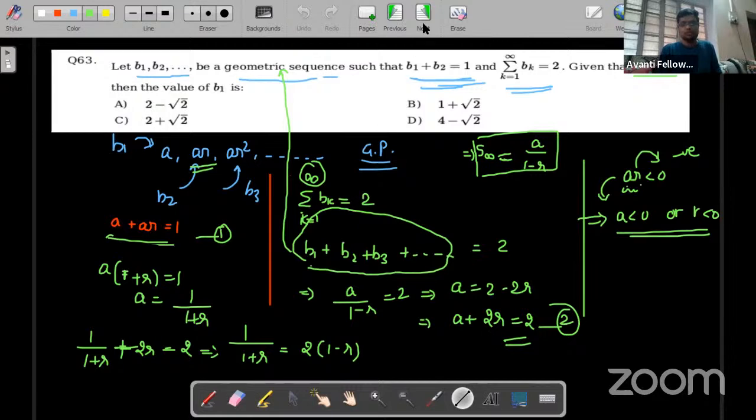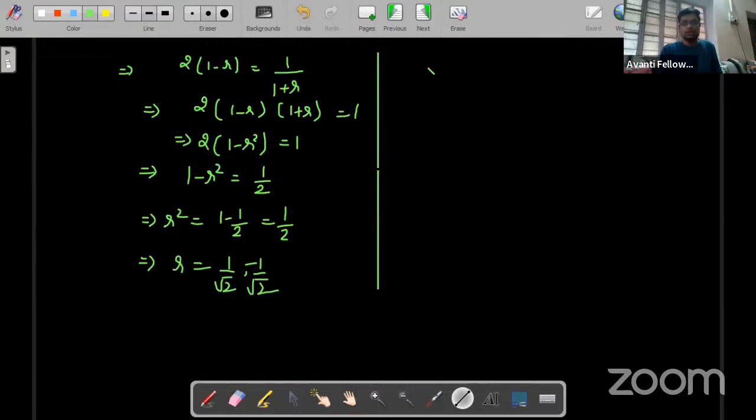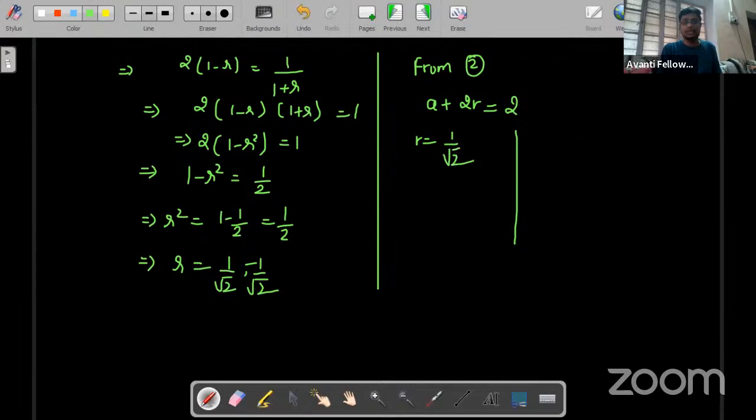So what I'll do, we know that A plus 2R is 2 from equation 2. A plus 2R is equal to 2. So I am making two cases. On one side, I am taking R is equal to 1 by root 2. And on the other hand, I am taking R is equal to minus 1 by root 2.